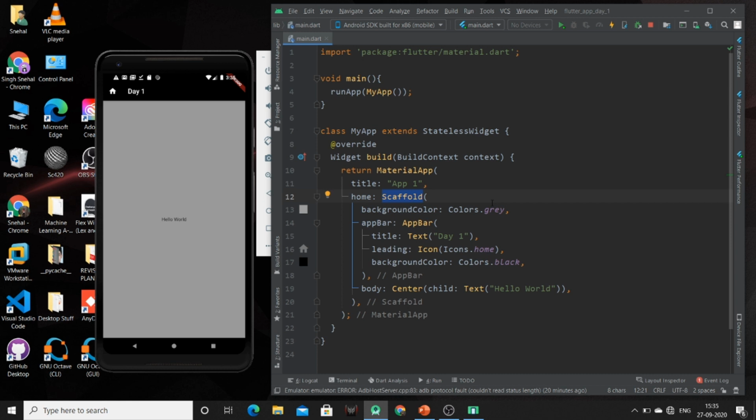Now we can also have the persistent footer button, bottom navigation bar, navigation bar, and drawer resize to avoid bottom insets. There are very many properties available for this scaffold widget, so for that you can refer to the official documentation of Flutter. So this was all about the material app widget and scaffold widget.